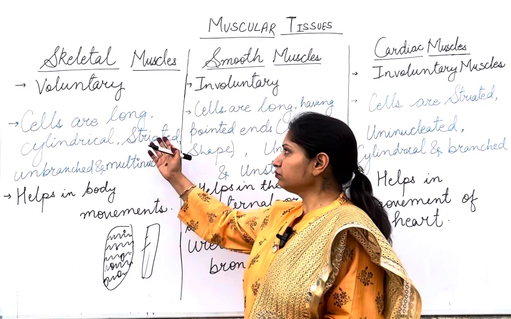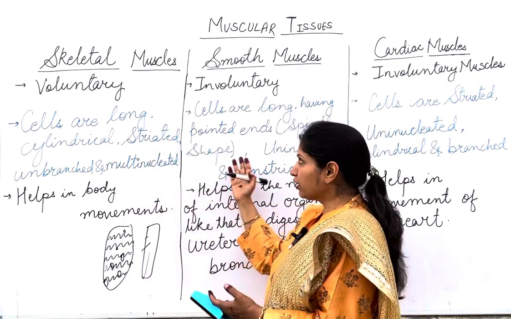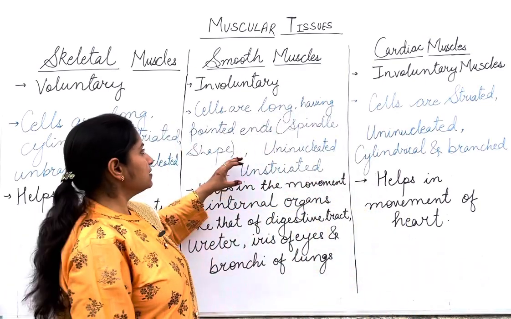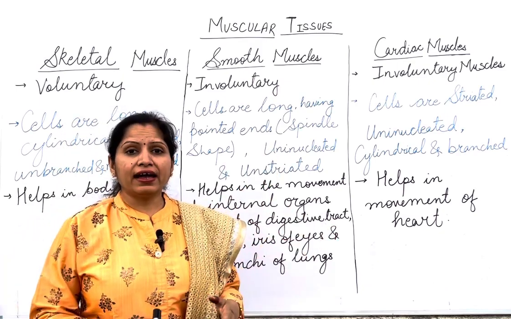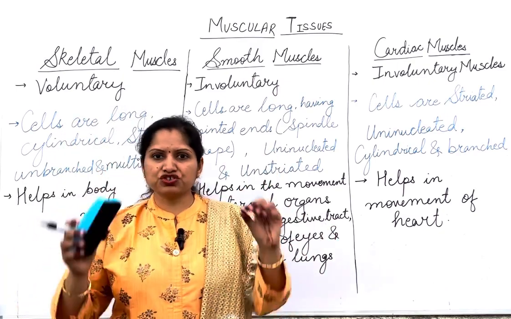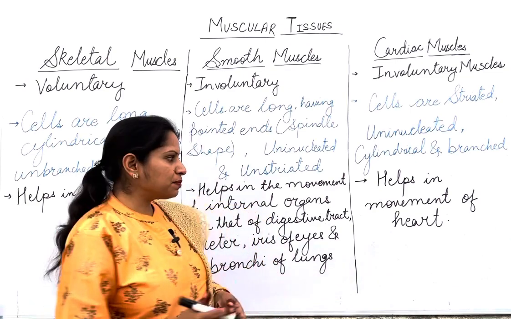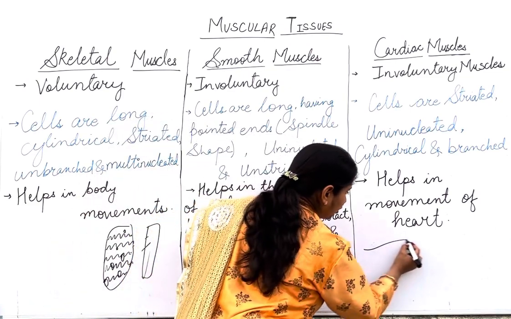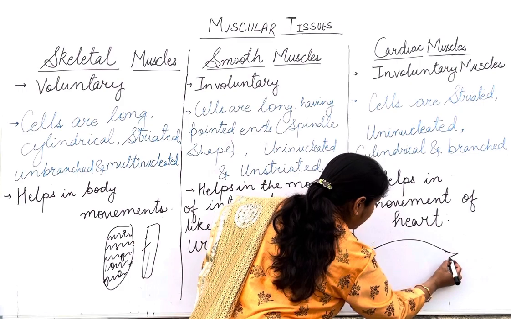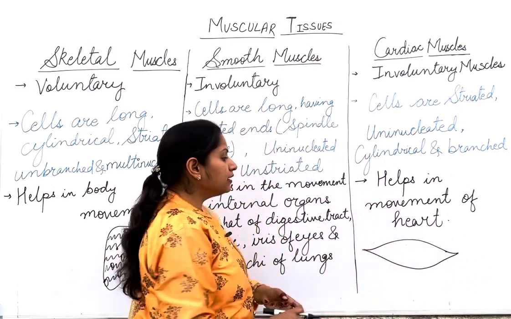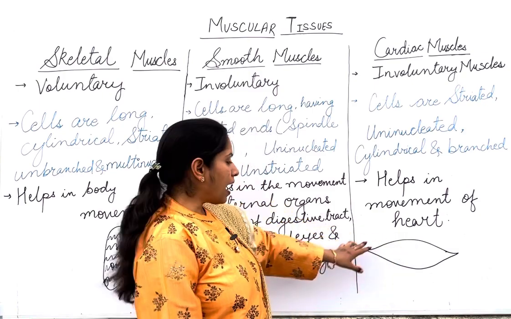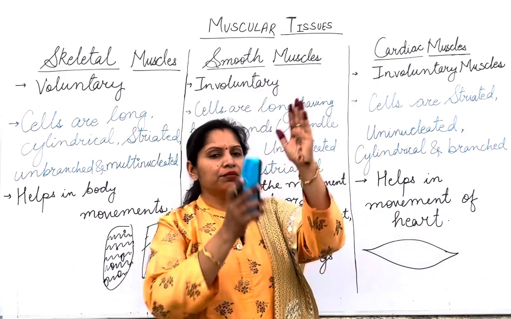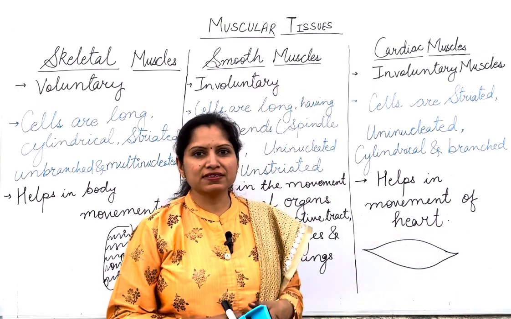Now, if we come to smooth muscles, these smooth muscles have cells that are long and have pointed ends. So that is spindle shape. What is spindle shape? It's somewhat like this. From the middle part, the muscle is broader, and both the ends are pointed or tapering towards the ends.